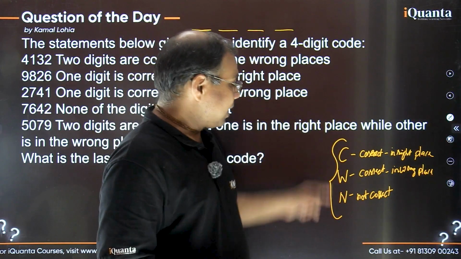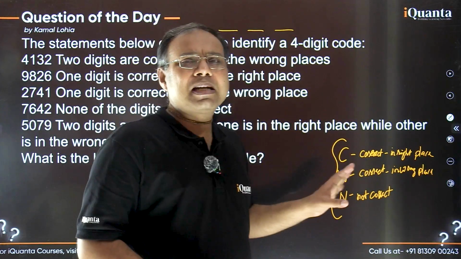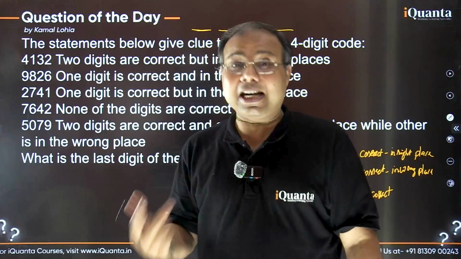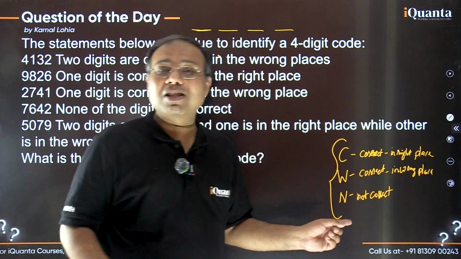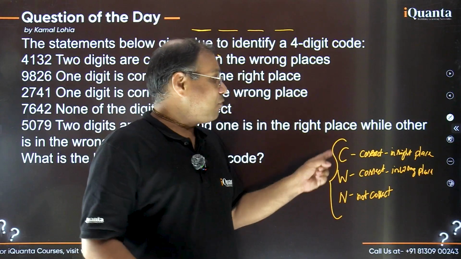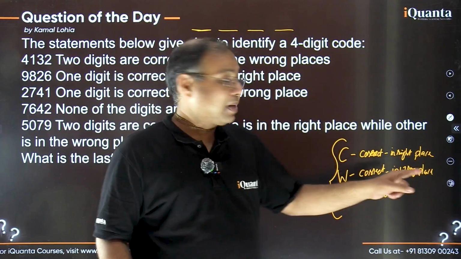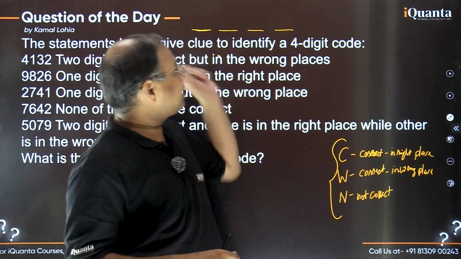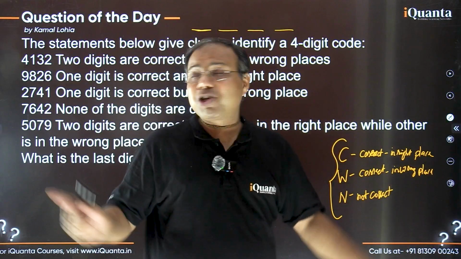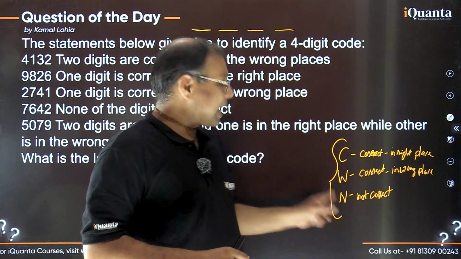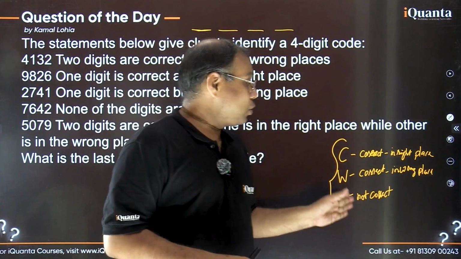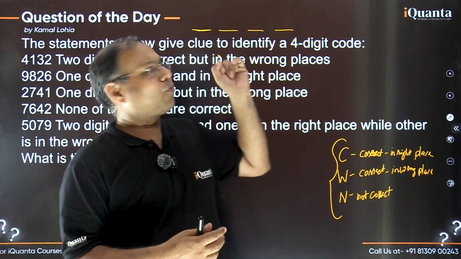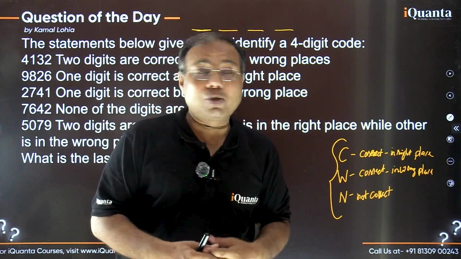So let's use this format here, and using this format, let's try to identify which digits are C, which digits are W, which digits are N, right? I hope you got this nomenclature. Let's understand once again. So C हम उस digit को बोलेंगे which is correct and it is in the correct place or right place, right? And W is that particular digit or number which is correct, that means which is there in the actual code, but it is in the wrong place, right? It is mentioned here in the wrong place. And N is for that digit which is not correct, that means which is not to be used at all in this actual code. And our objective is to find out this actual code if we are able to.